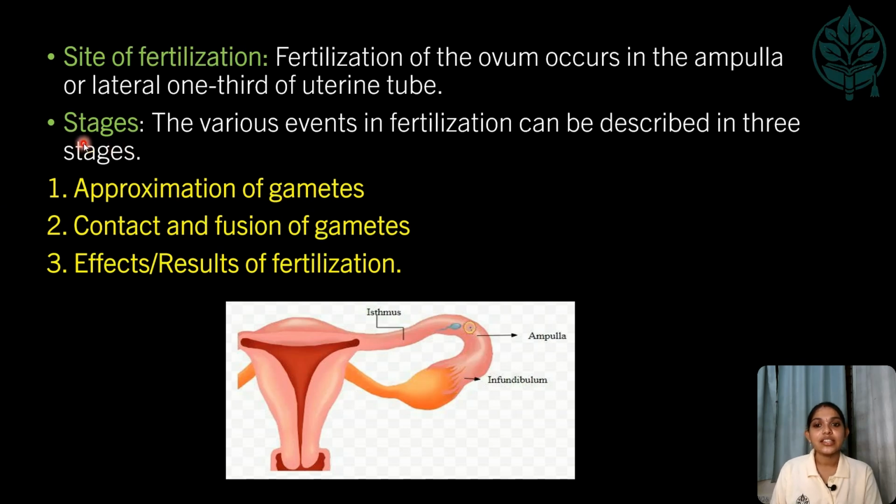So, let us see the main three stages of fertilization. What is important in fertilization? Mainly, first point, approximation of gametes. So, the gametes are formed. In male, the male gamete is formed, and in female, the female gamete is formed. So, the approximation of both the gametes is important first. Next, after approximation, contact and fusion of gametes is important. After that, the effects or the results of the fertilization will be seen.